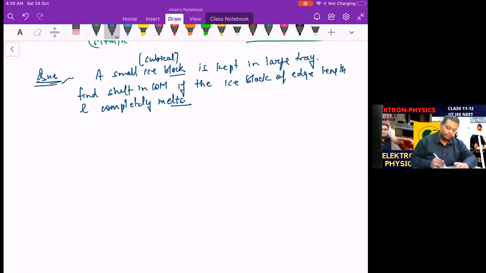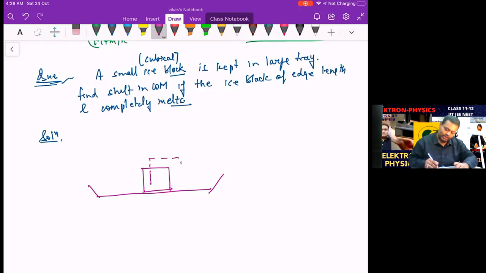Right, so let's solve this. Now we have a large ice tray like this, and there is an ice cube over here. Assume the masses also: this is small m, this is capital M, and this is the center of the ice cube.